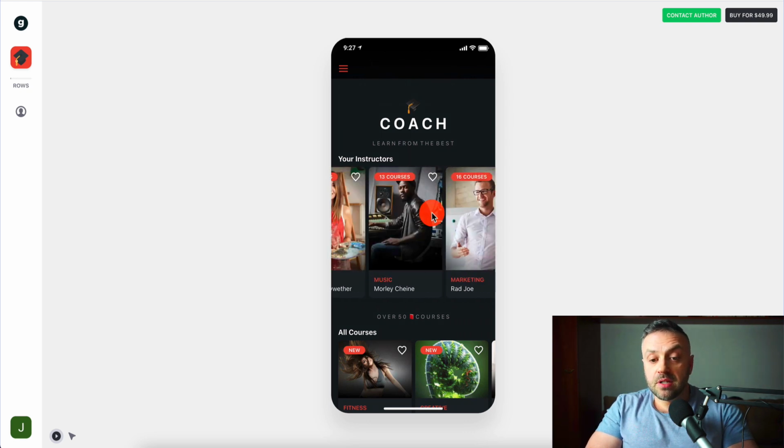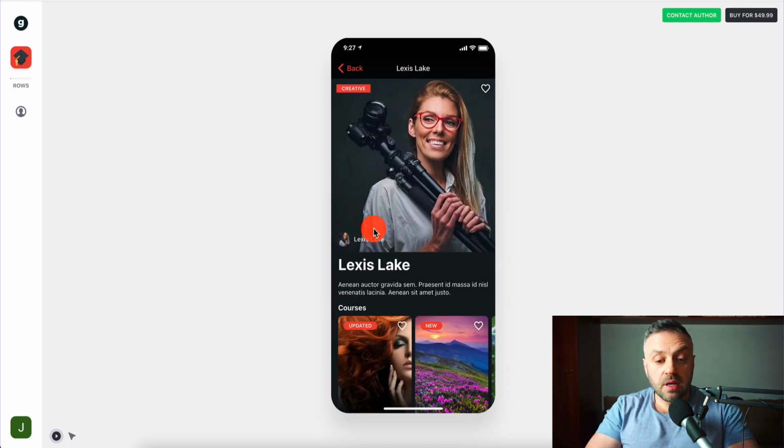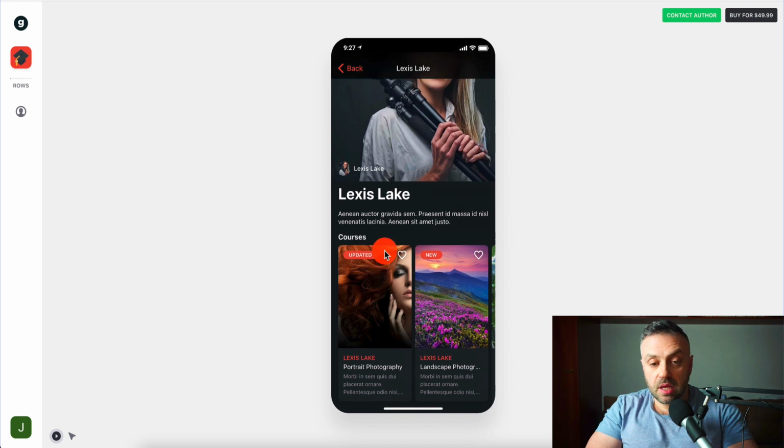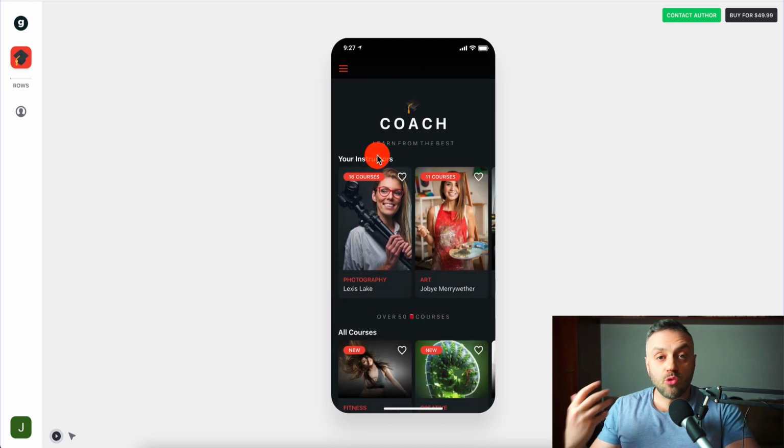And you can pick an instructor and learn what they're selling, their courses and things like that. This is a really good idea if you want to start your own online tutoring, online learning marketplace, right? So you can go out and purchase this, or you can create your own template, which is very, very simple. You can create your own template and create a marketplace.